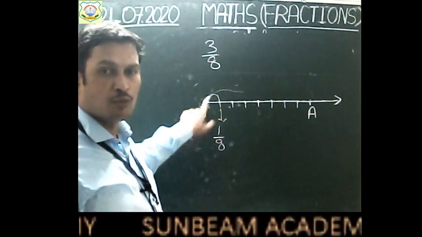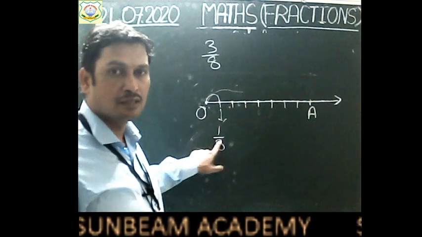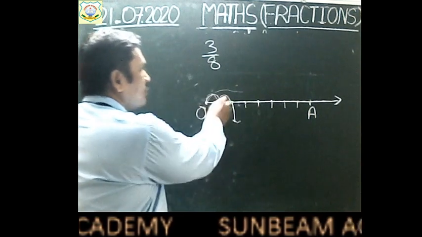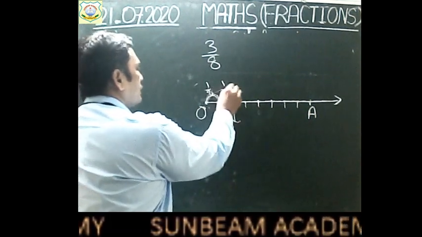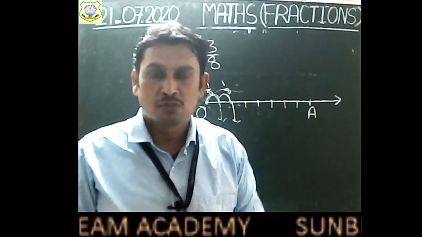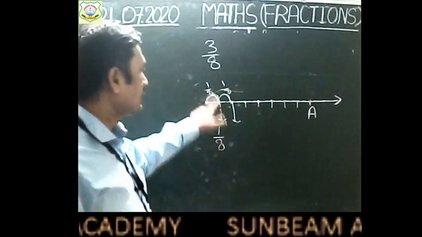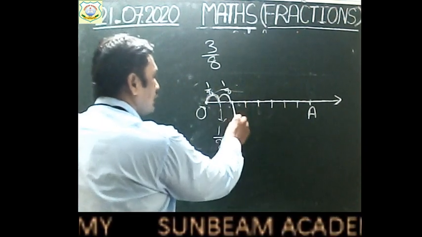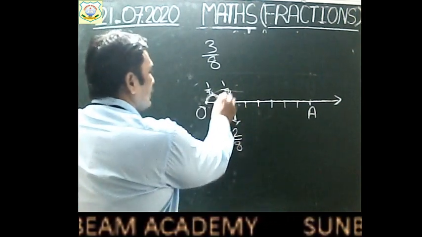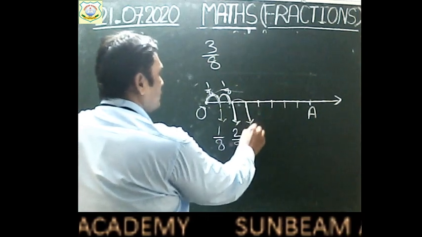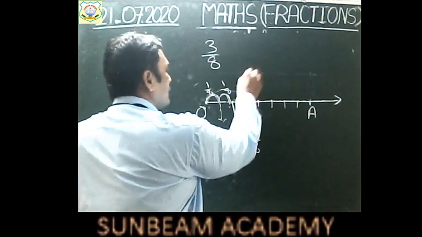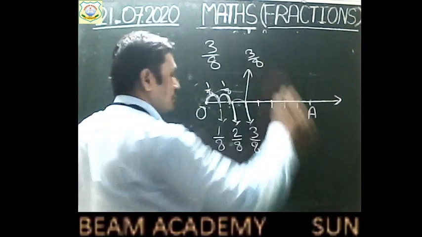Starting from 0, move one step, so we will reach 1 by 8. Starting from 0, move 2 steps: 1 by 8 and 1 by 8, 2 times. Each small part is equal to the 1/8 part of the whole line segment. Am I right? So 1/8, 2 times, here it will be 2 by 8. 1 by 8, 1 by 8, 1 by 8, 3 times, so here it will be 3 by 8. So we have to represent 3 by 8. Here you will put an arrow and write 3 by 8.